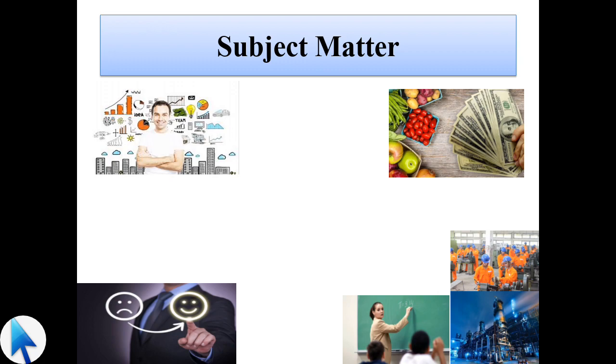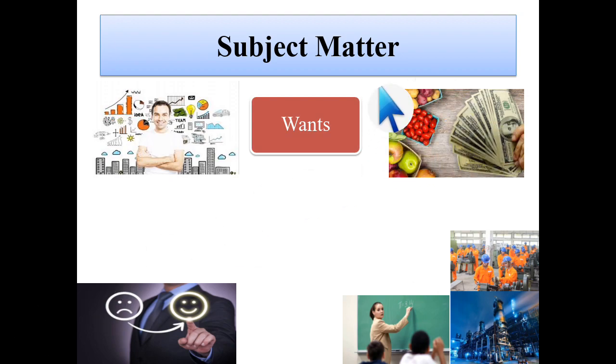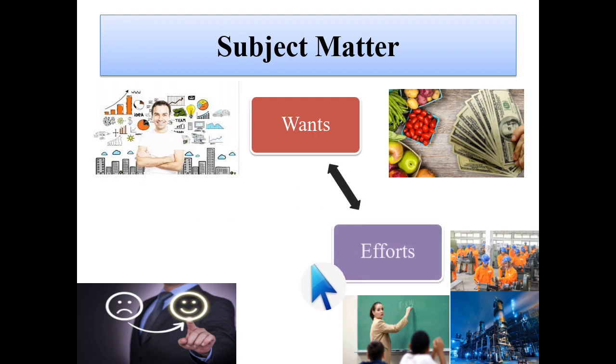Then the subject matter of economics. The first subject matter of economics is want. What is want? Want means what we like to have according to our capacity. We want to have money, luxurious food, luxurious buildings and happiness, and for that we are making efforts.